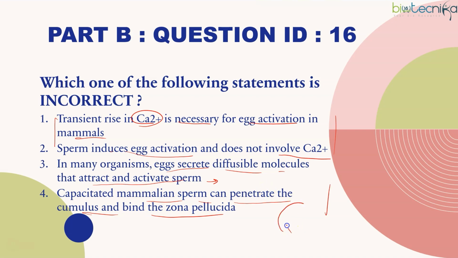Zona pellucida is the outer layer of the plasma membrane in the case of the mammalian egg, and only the capacitated sperm, which have already undergone the physiological change called capacitation, will be able to undergo exocytosis to release their contents, and that way they can penetrate the outside layer of cumulus cells and the zona pellucida.